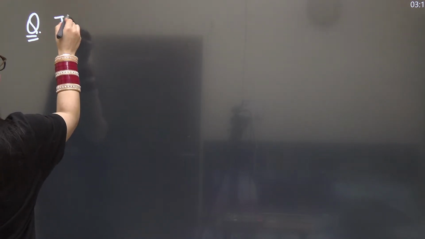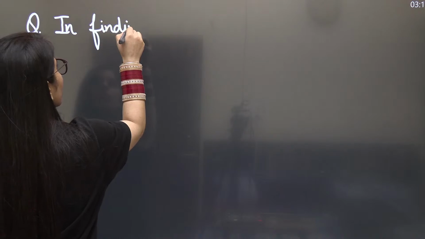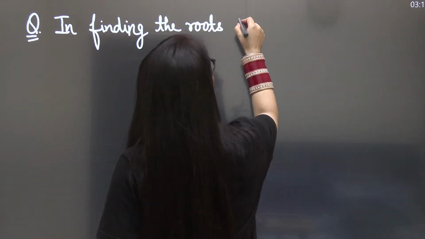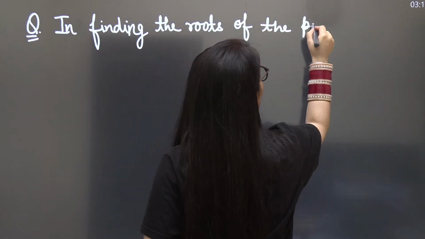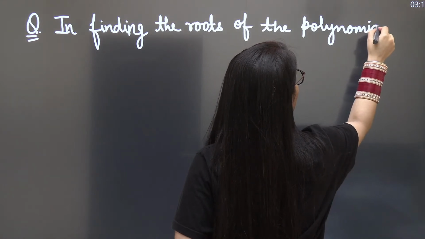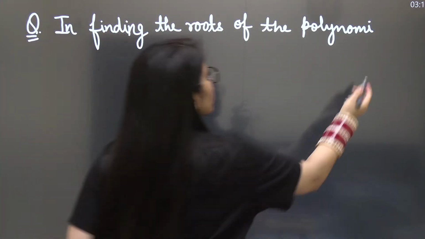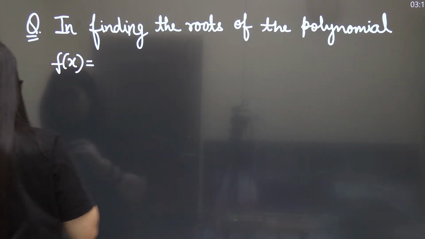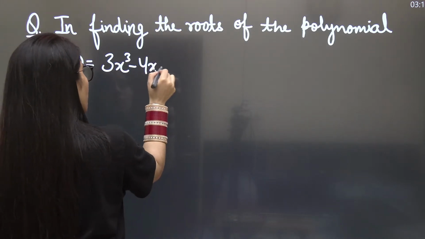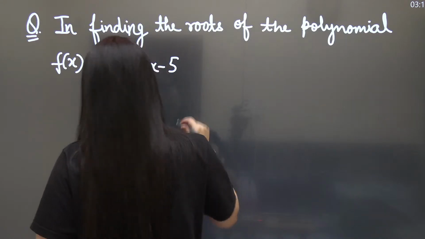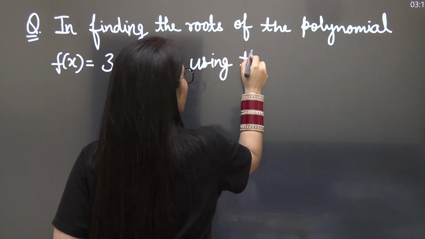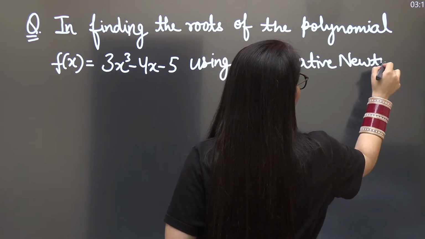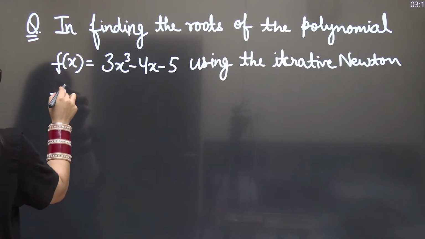In finding the roots of the polynomial f(x) = 3x³ − 4x − 5, using the iterative Newton-Raphson method.